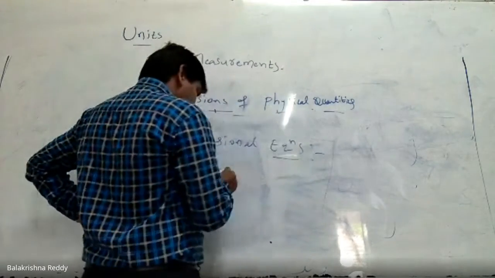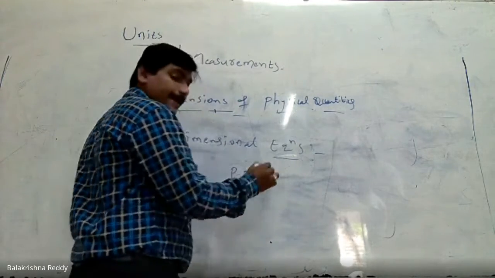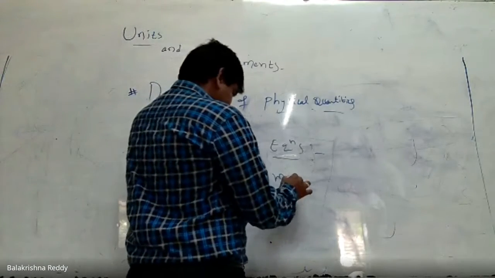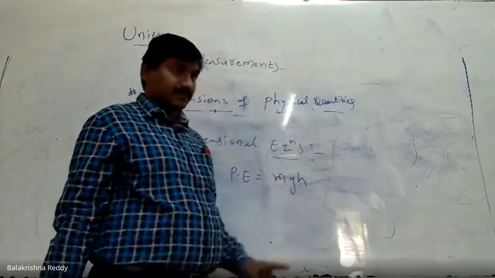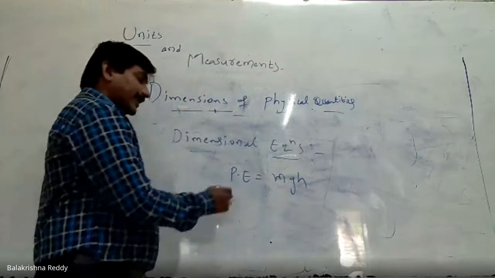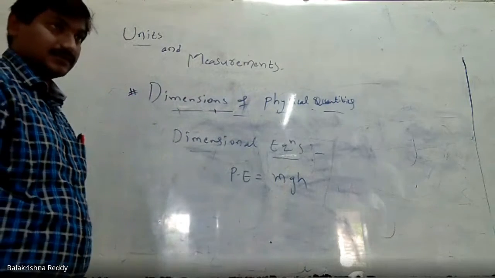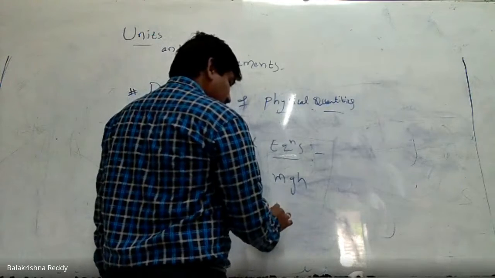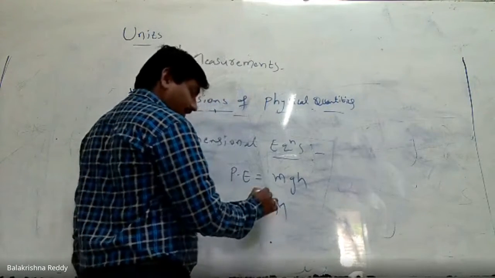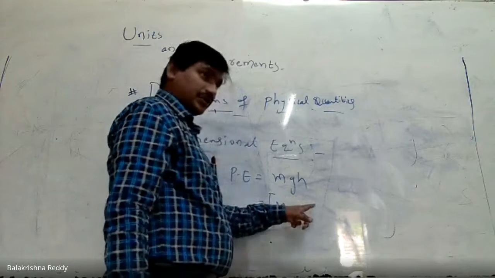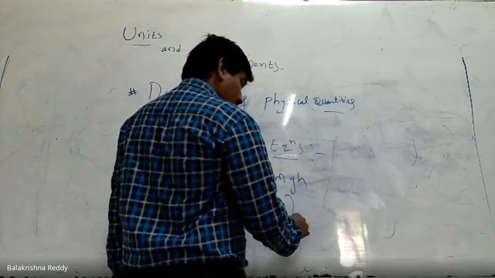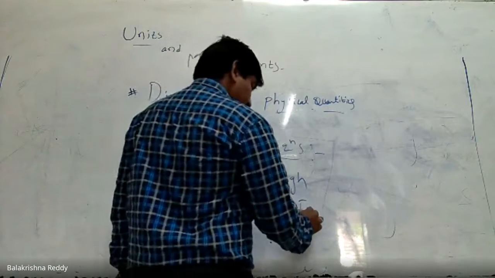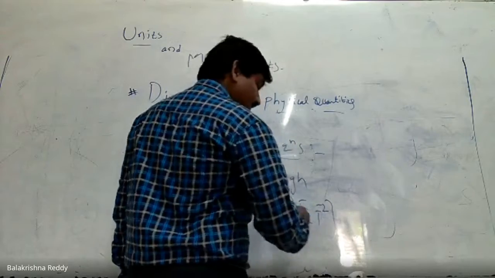Let us say potential energy. What is the formula for potential energy? Mgh. This is the equation, right? How can you obtain the dimensional formula for this? M stands for M. G is acceleration due to gravity, therefore you can use the acceleration due to gravity formula, L T minus 2.